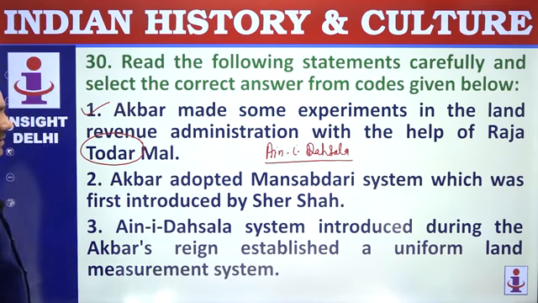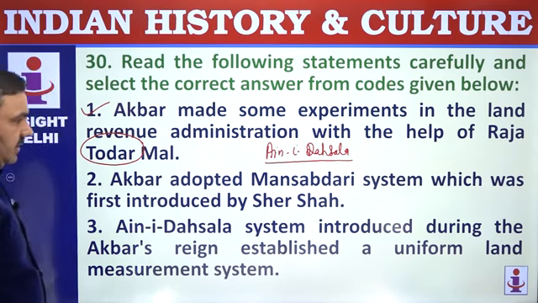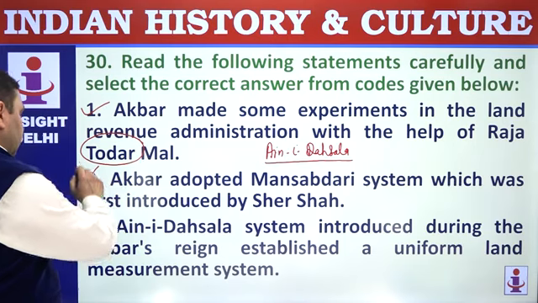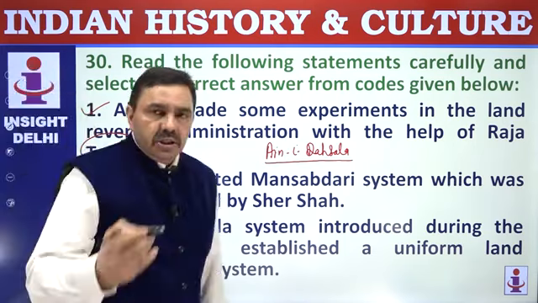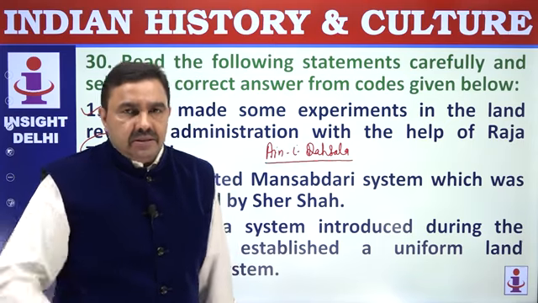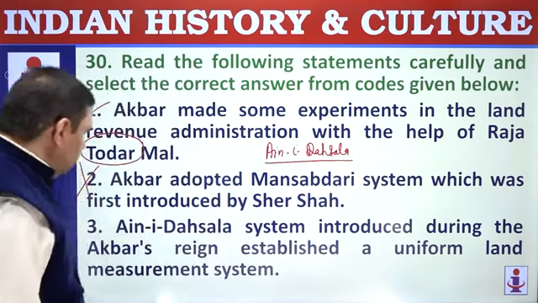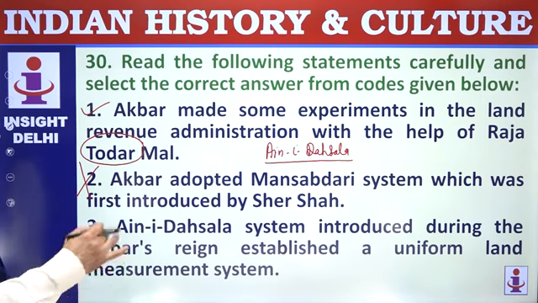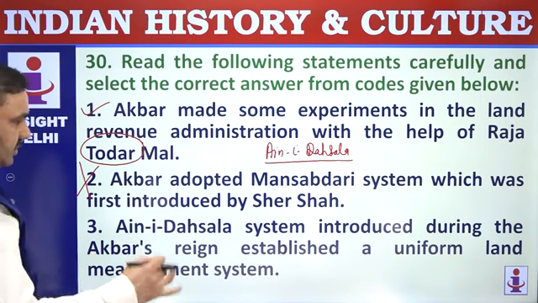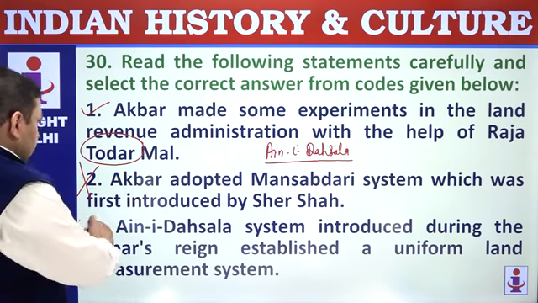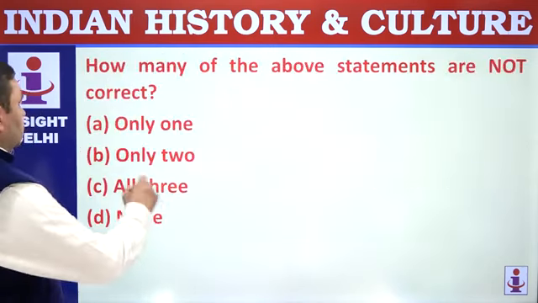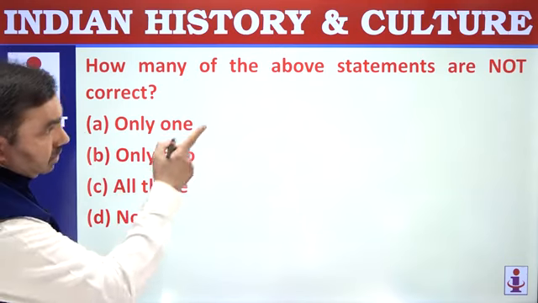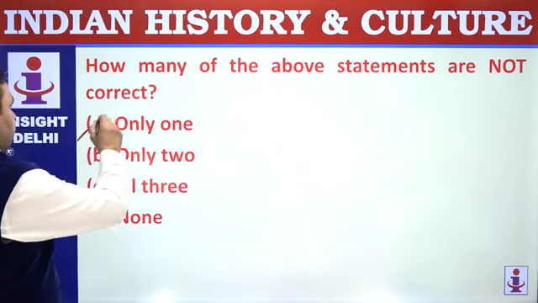Akbar adopted Mansabdari system, which was first introduced by, Akbar introduced Mansabdari system. Mansabdari system was adopted from Persia. It was originally a Mongol practice. Ain-e-Daisala system introduced during the Akbar's reign established uniform land revenue measurement system. That's correct. 1 and 3. How many are not correct? So not correct, only one.